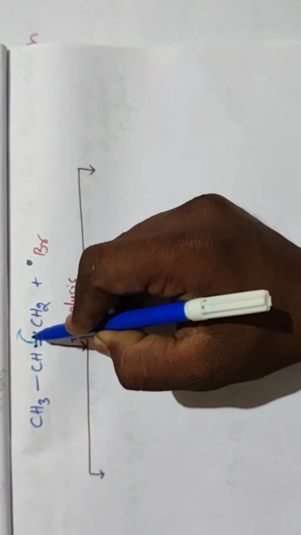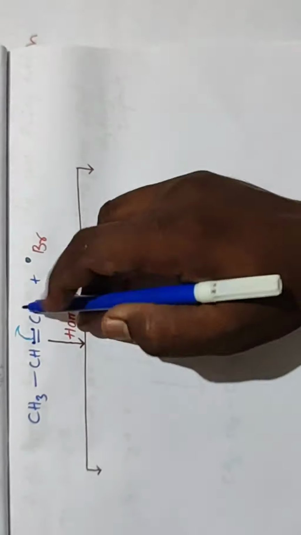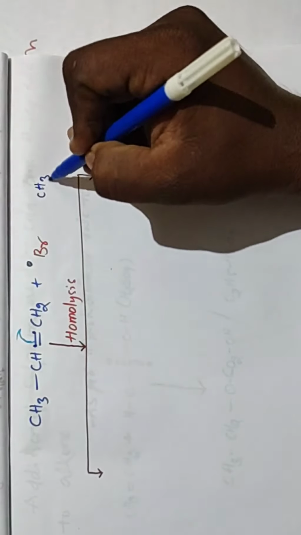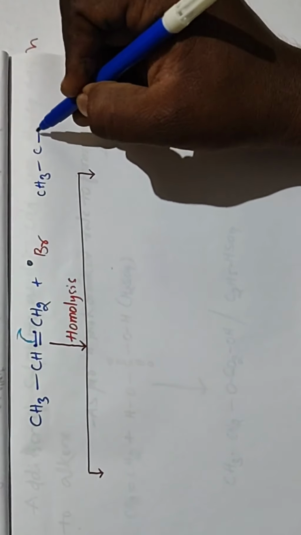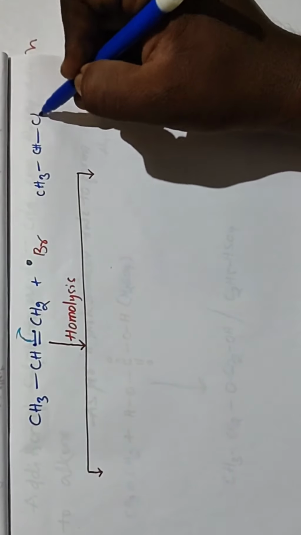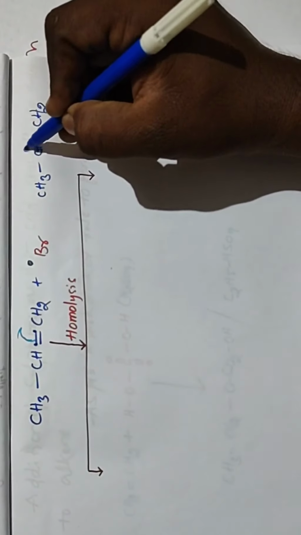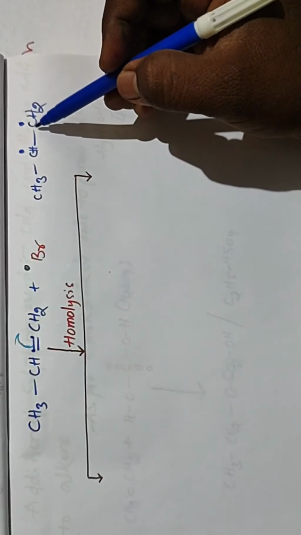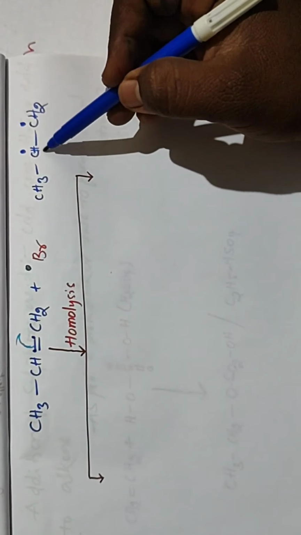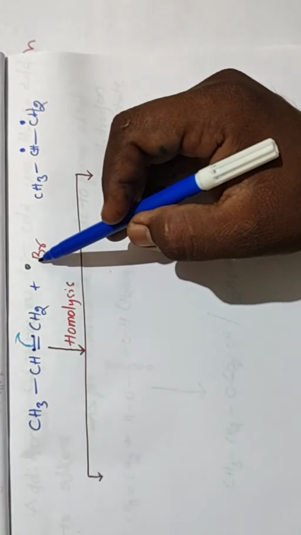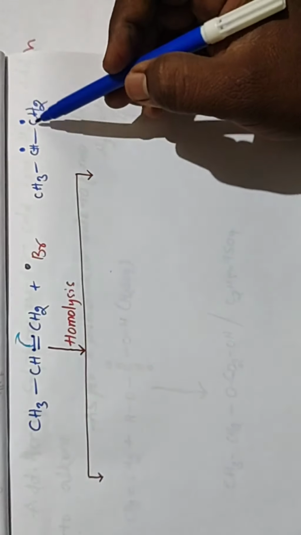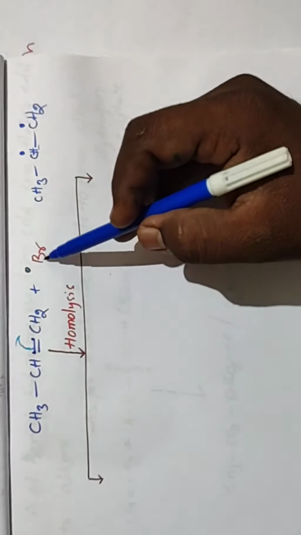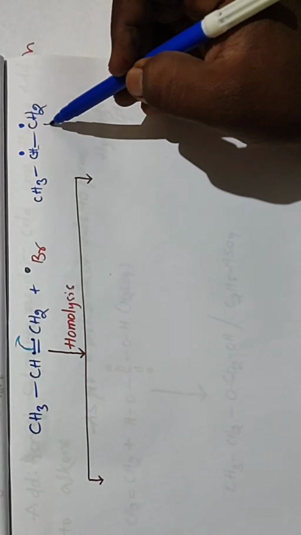By the formation of two radicals, by the breaking of this bond, we get CH3, CH, CH2, one radical at this position and one radical at this position. Two carbons, first carbon and second carbon, contain two radicals. So the Br radical is going to form a bond with any one of the carbons. For example, this Br radical is going to form a bond with this first carbon.